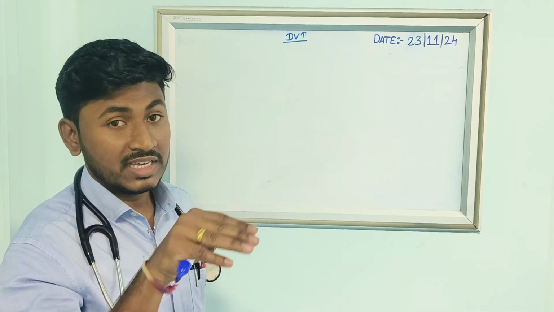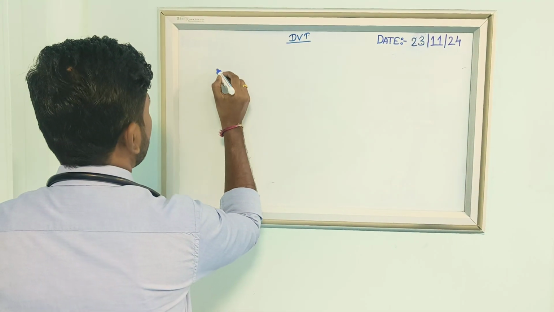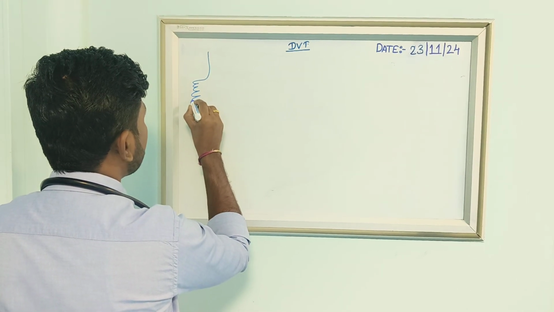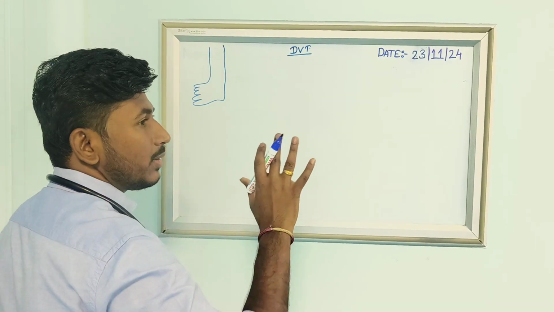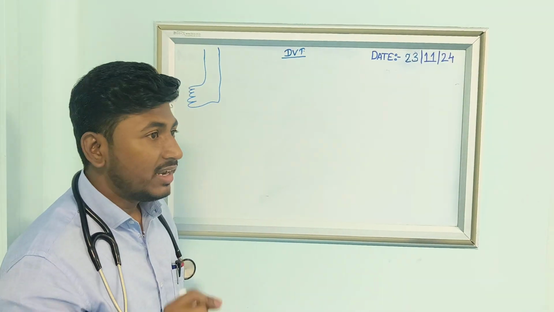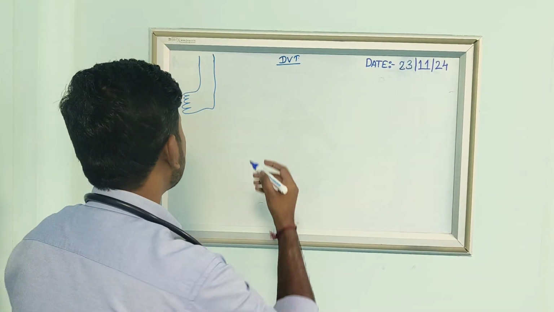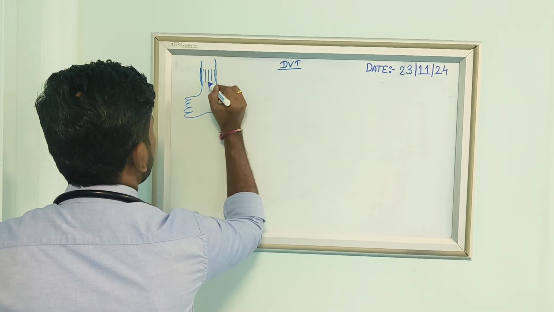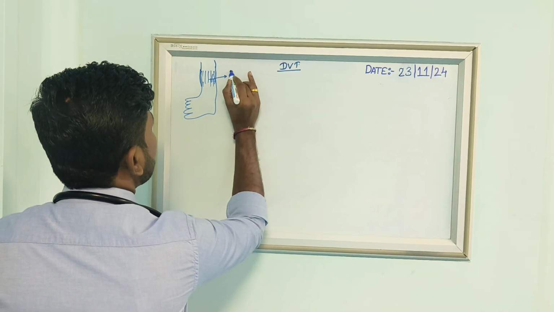So what will happen in case of deep vein thrombosis? Let's think the patient has a limb here. This is a normal limb. If someone comes complaining only of pain and swelling of this limb, only unilateral pain and swelling of this whole part, what are the differential diagnoses, the DDs?